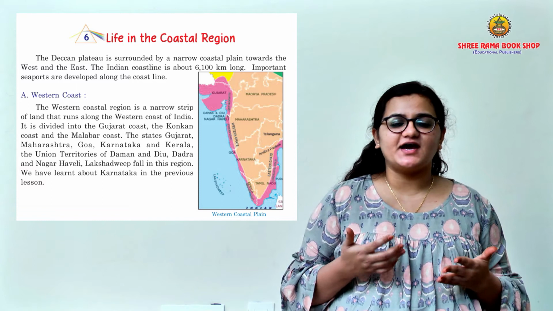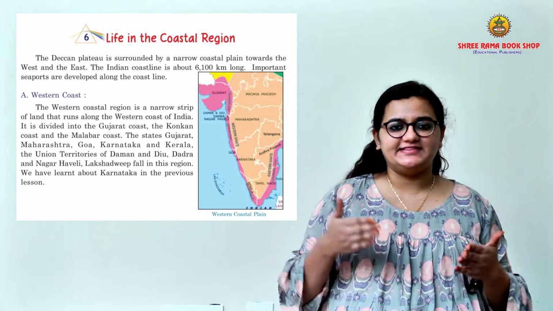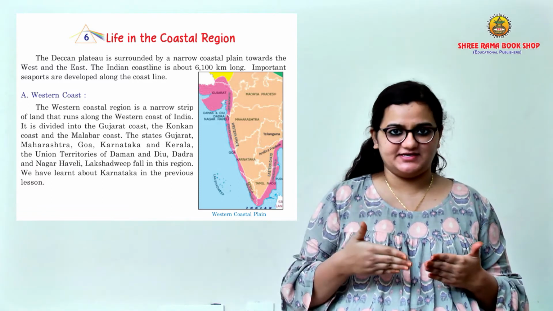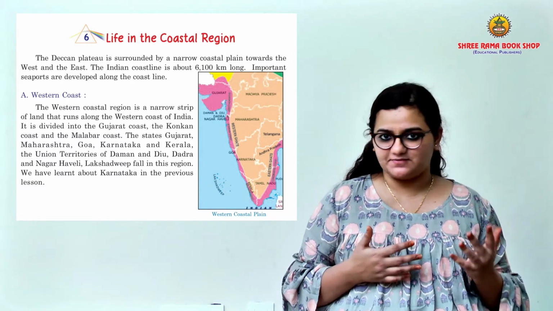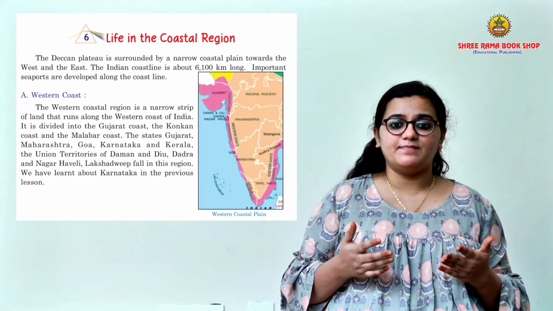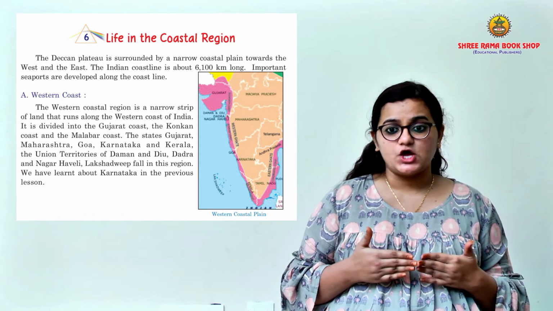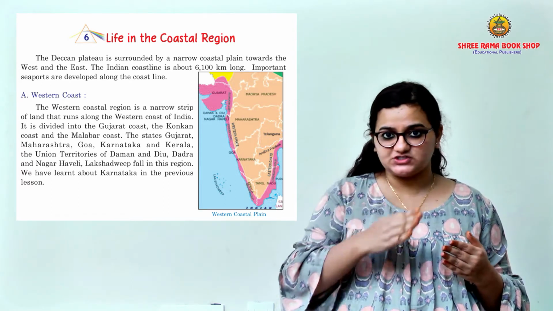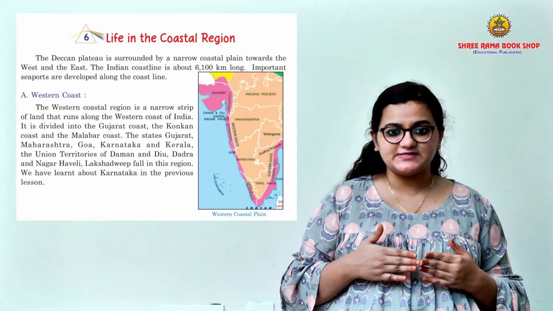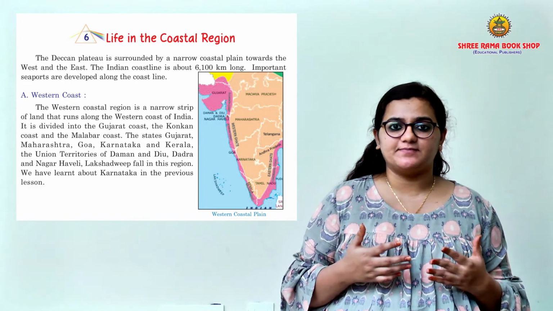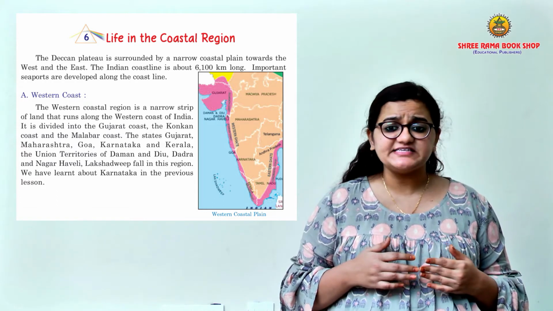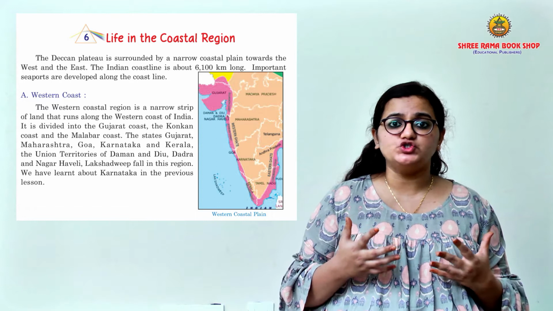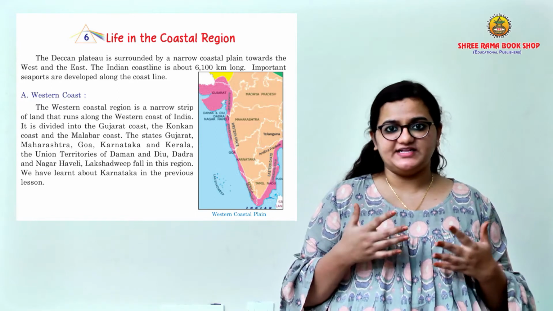So what are coastal regions? The land along the sea is called a coastal region. The Deccan Plateau, as we learned in the previous lesson, is surrounded by narrow coastal plains which go from west to east. The Indian coastline is about 6,100 kilometers long. Yes, and the important seaports are also developed along this coastline.